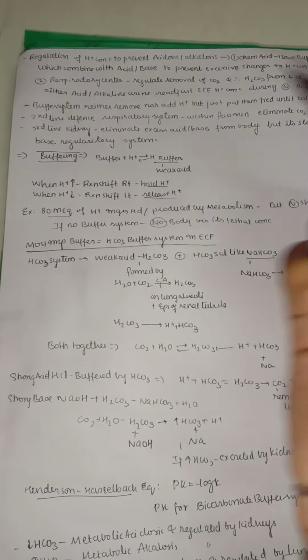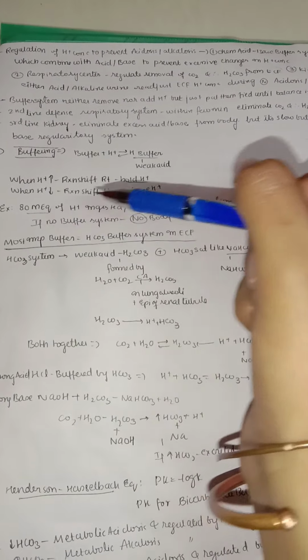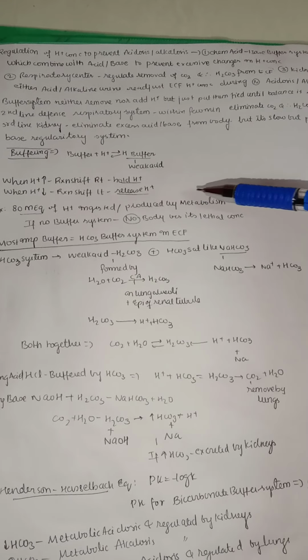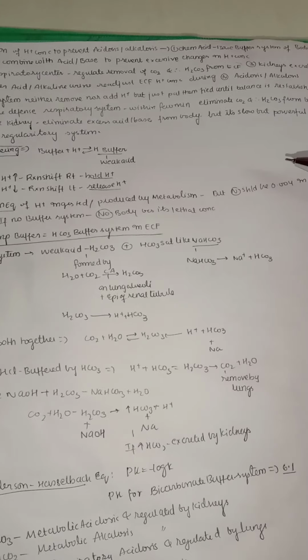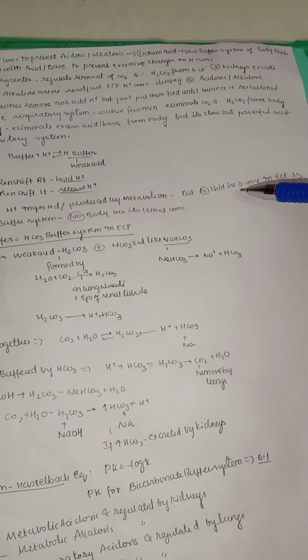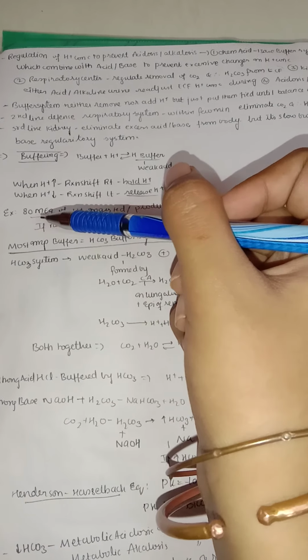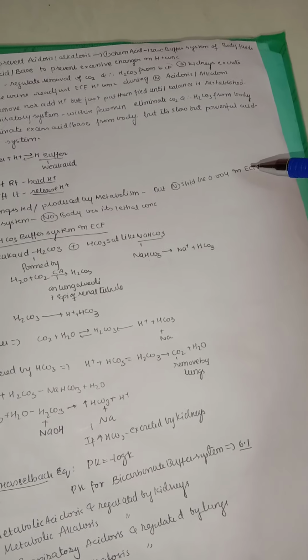So for example, 80 milliequivalents of hydrogen is ingested, like you are eating some acidic food, or it is produced by the process of metabolism. But the normal should be only 0.004 in extracellular fluid. So you can see it's a very huge amount, 80 milliequivalents. But here it's nano, 40 nano equivalents. So nano, but it's milli.